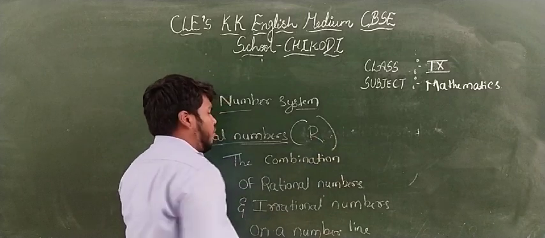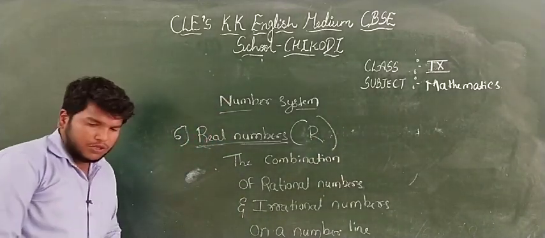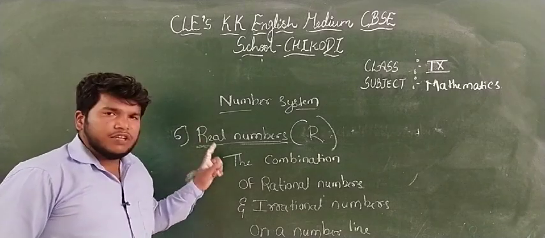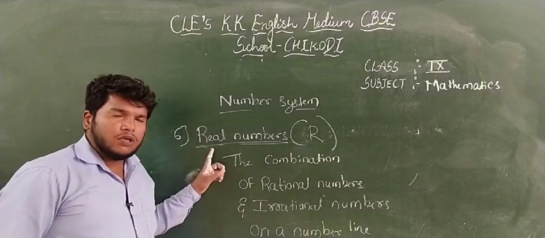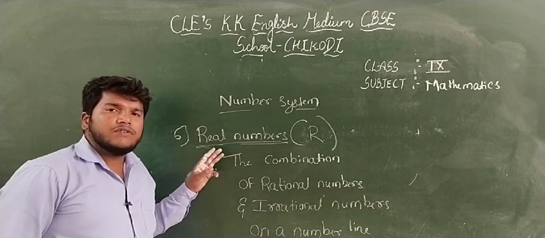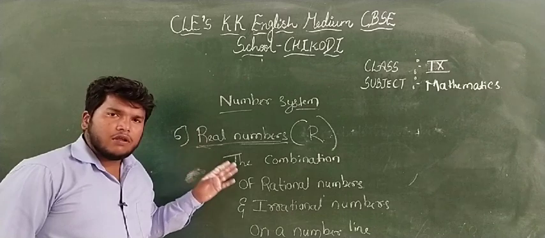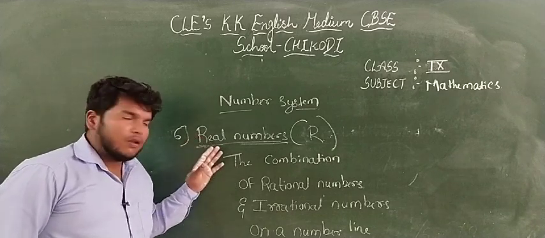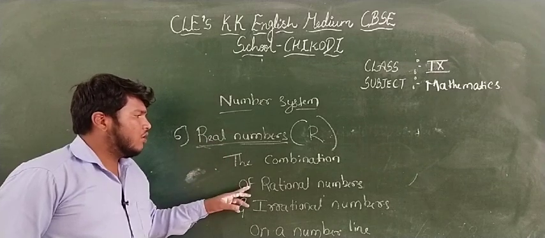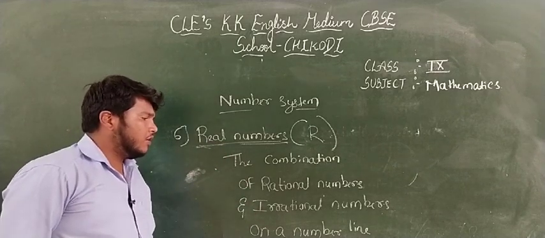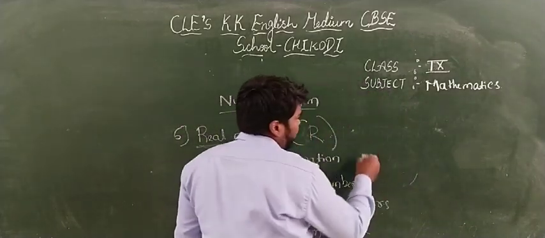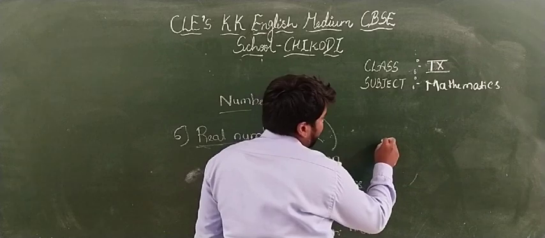These are some important definitions that should be known in the number system. All of you have to note down the definitions. First one is whole numbers, second is natural numbers, third is integers, fourth is rational numbers, fifth is irrational numbers, and sixth is real numbers.